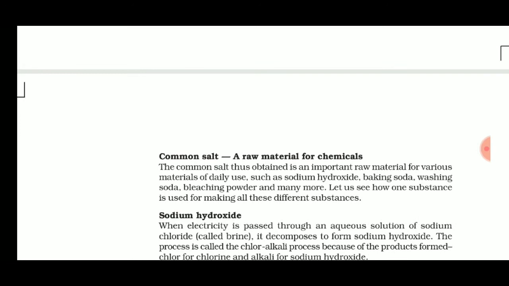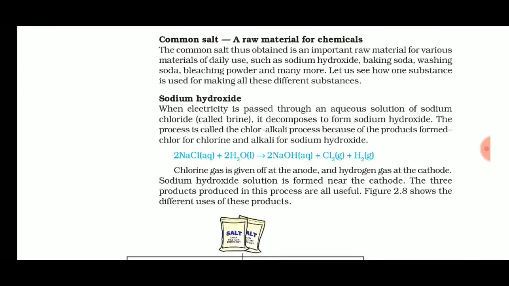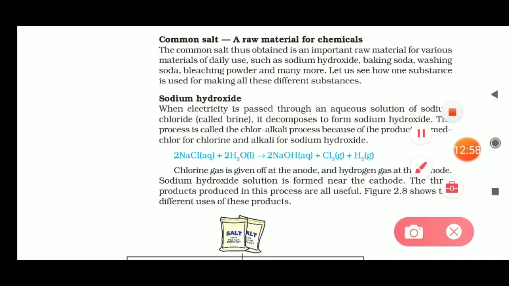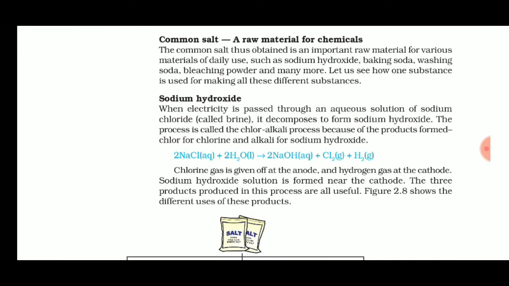Now we will come to some common salts. There are many kinds of salt. First we are going to study sodium hydroxide, and how it is formed. You have to remember the process and also the chemical equation. Sodium hydroxide is formed when electricity is passed through an aqueous solution of sodium chloride called brine, which decomposes to form sodium hydroxide, and this process is called the chloralkali process. Students, this chloralkali process is mostly asked in the exam. You have to remember this chloralkali process with its chemical equation.